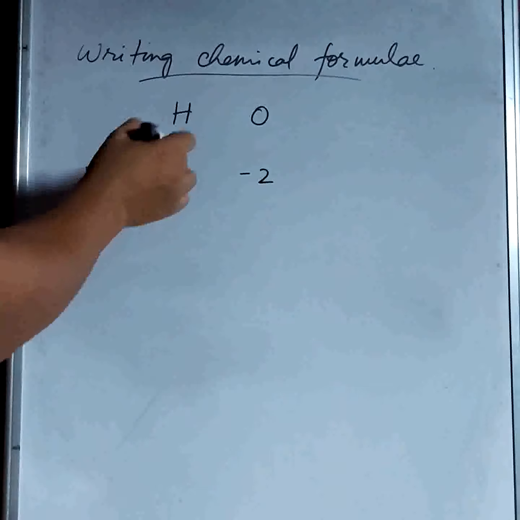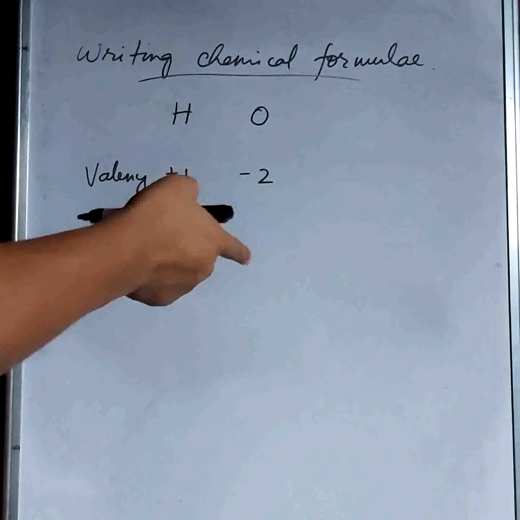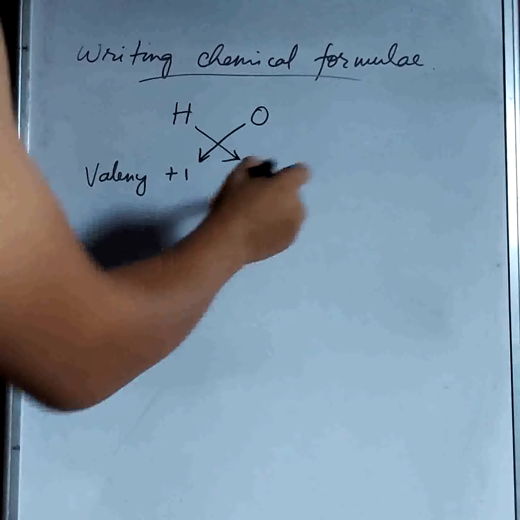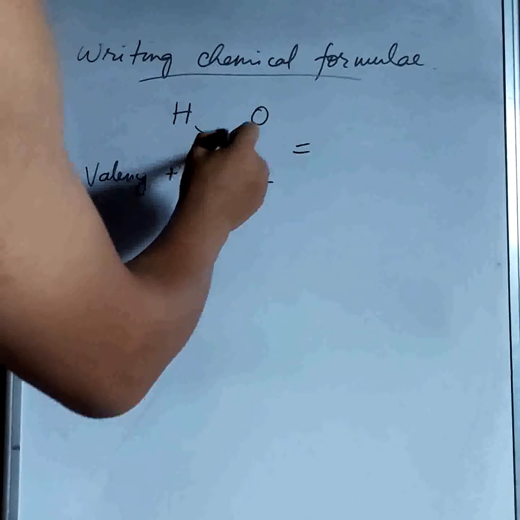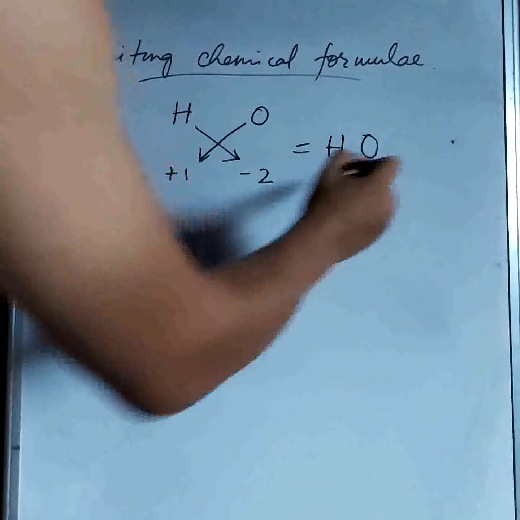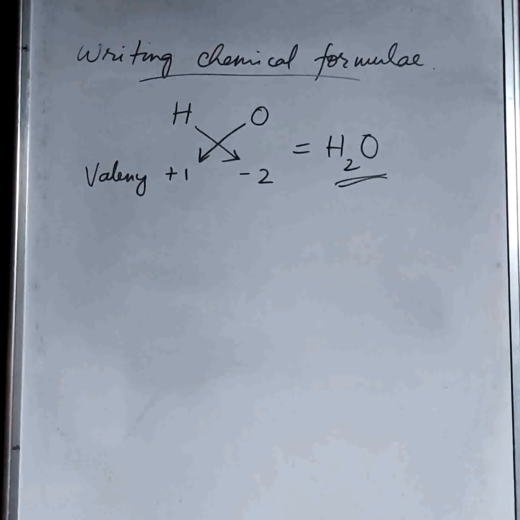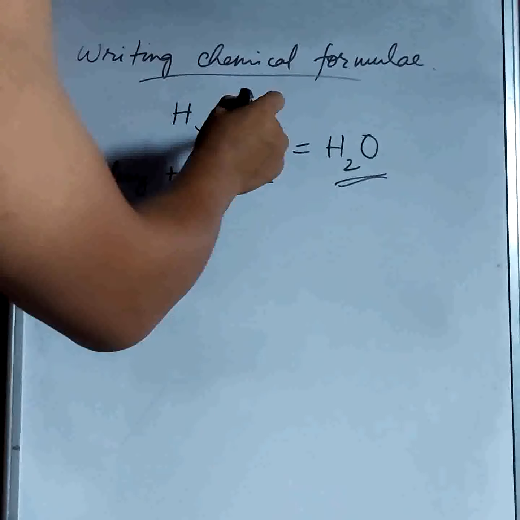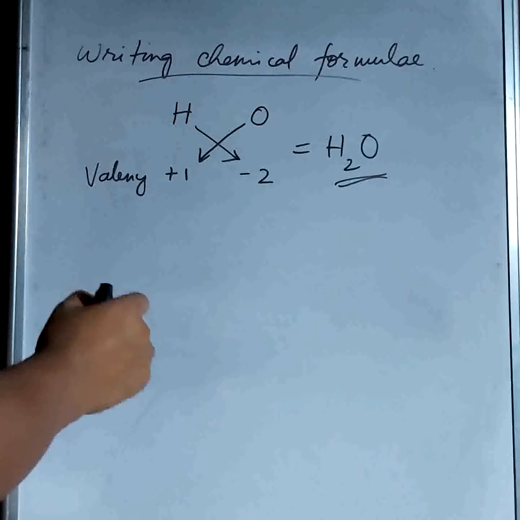Now, the valency of hydrogen, as I've already told you, is 1, and oxygen is 2. Forget about the charges. So for writing water, you just cross multiply, then we get O is 1, H is 2, so H2O. That is how we write the formula of water, by knowing the valency of each of the atoms. How does oxygen have 2 valency?